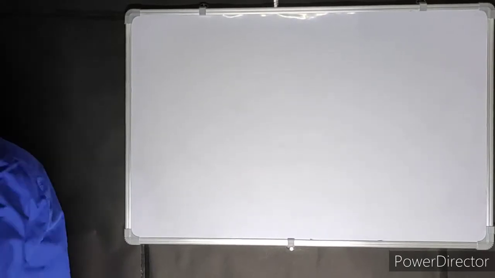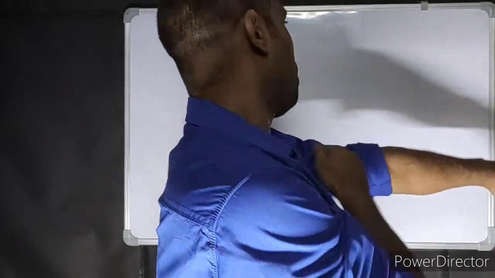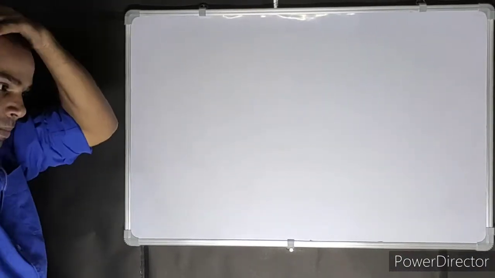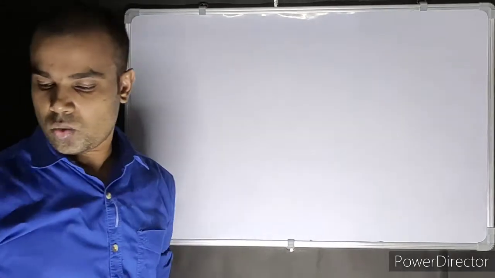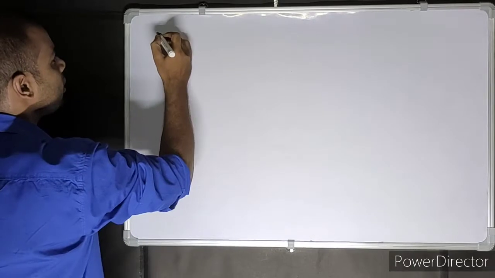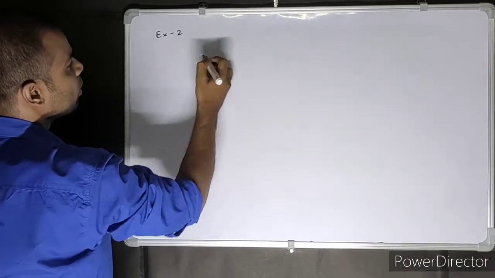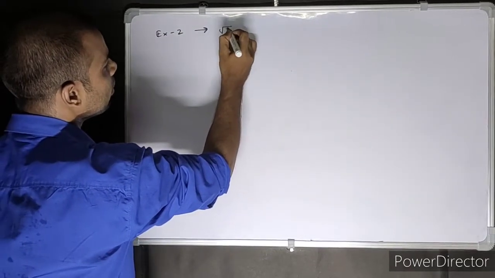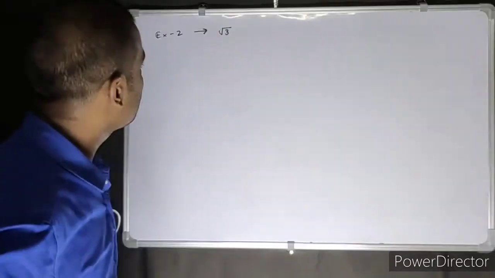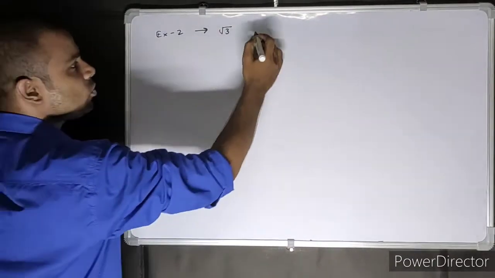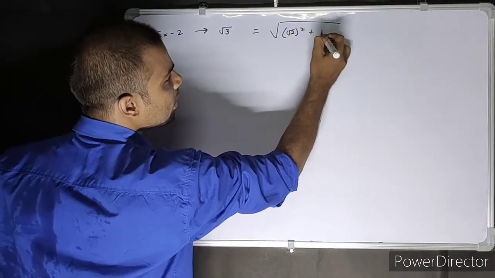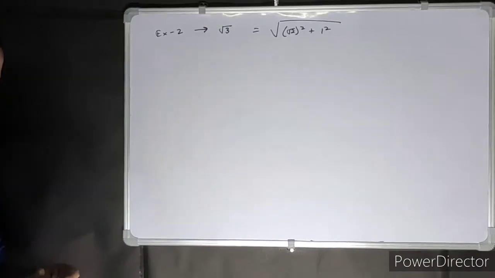But before that, I want to show you something else about this locating thing. How would we locate something that is not the square root of 2 but something different, like root 3? Let's say example number 2. I want to locate root 3. So how am I going to do that? This root 3 is basically the root of root 2 squared plus 1 squared. Check it out.